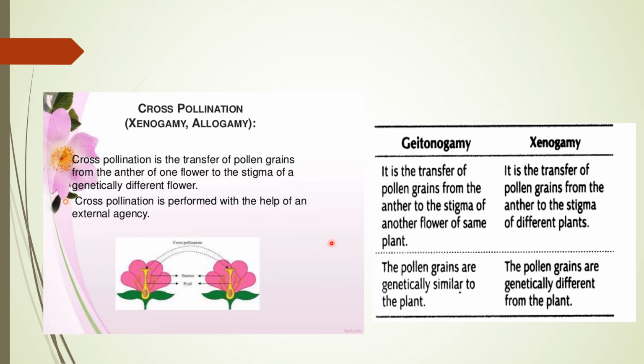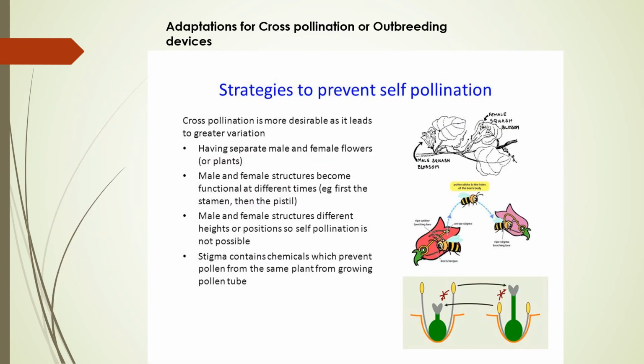Cross pollination is more evolved, and plants prefer to go by it instead of autogamy. So there are certain adaptations, measures, and strategies that plants adopt for cross pollination, or outbreeding devices, over autogamy. These are the adaptations that plants use to avoid self-pollination.